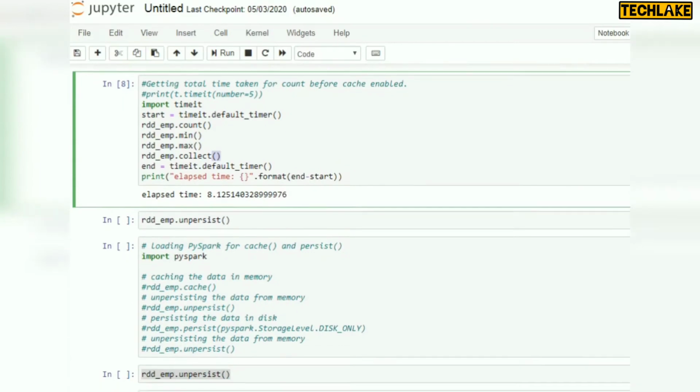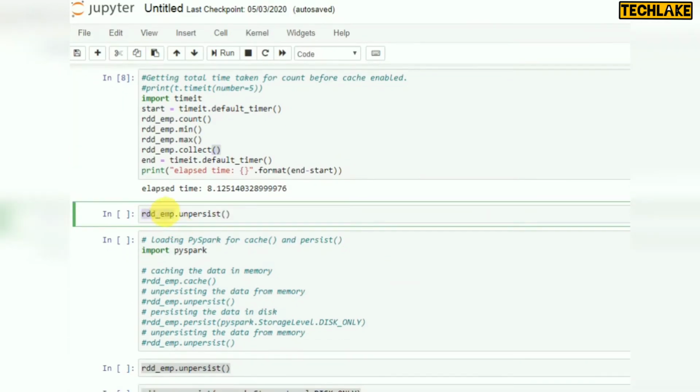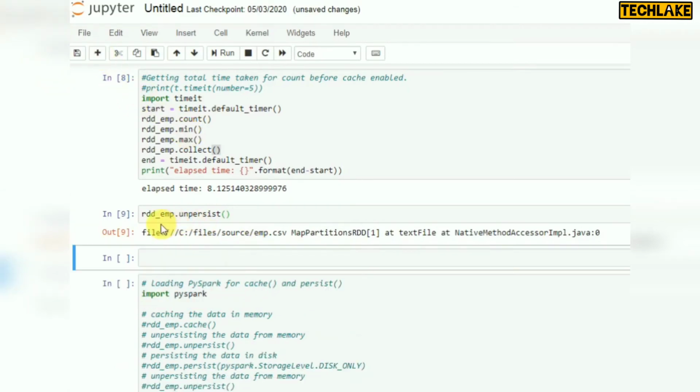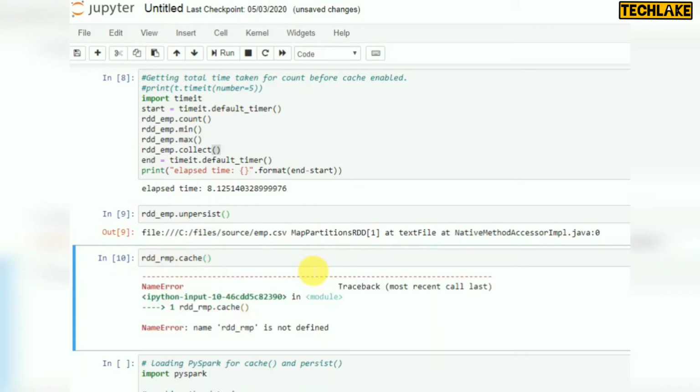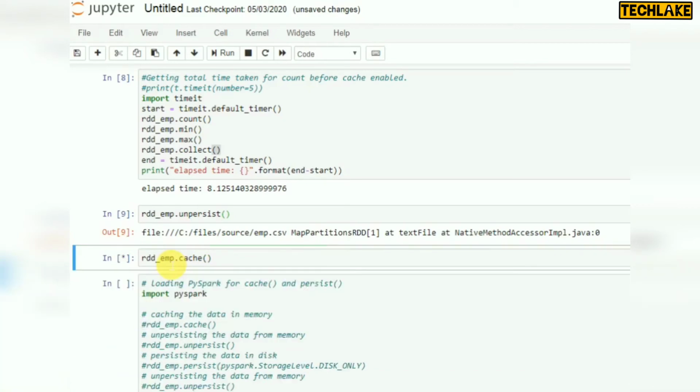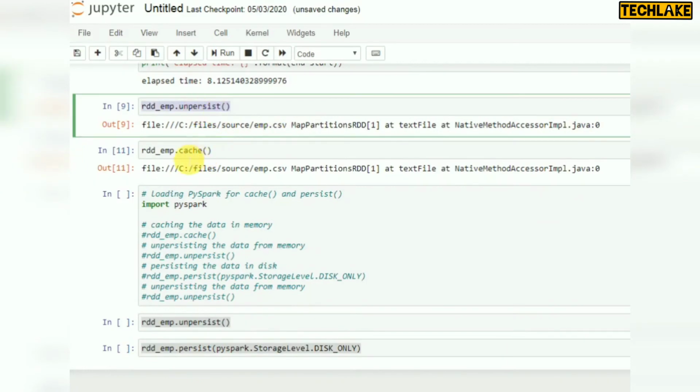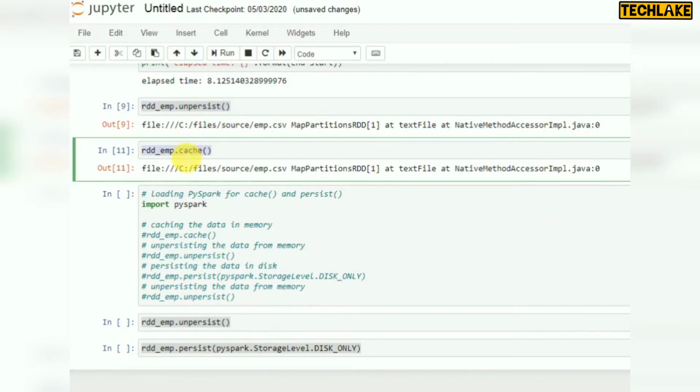If you want to unpersist this, we can use that data frame or RDD dot unpersist. That means removing whatever cache data exists. Again, if you want to cache, then on the RDD, whichever you have, EMP dot cache, like this. So unpersist, and again if you want to cache, you can use this cache.